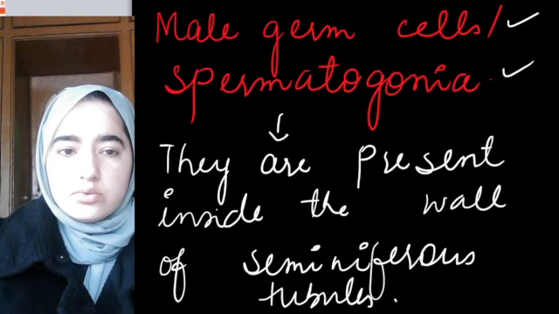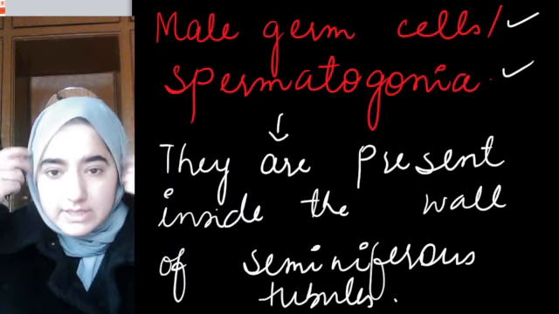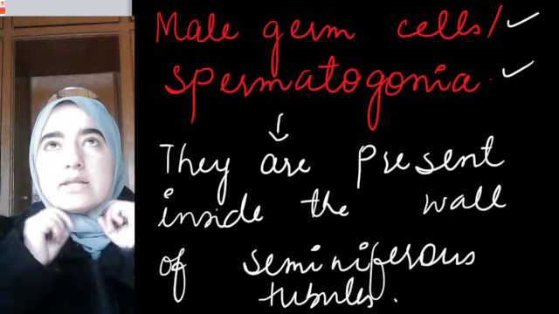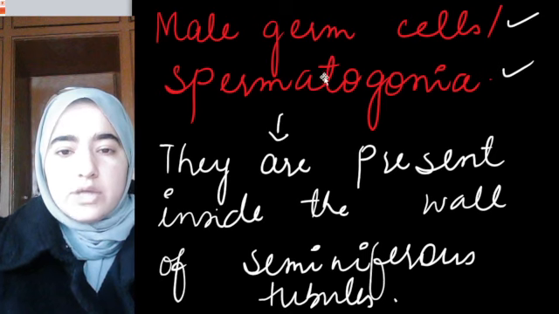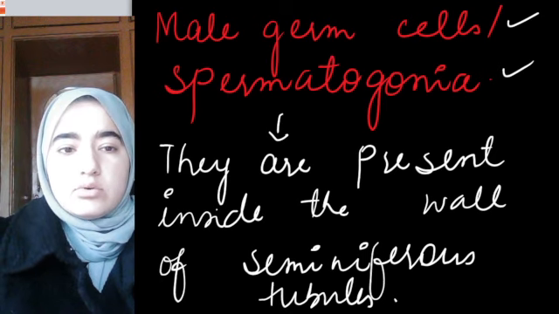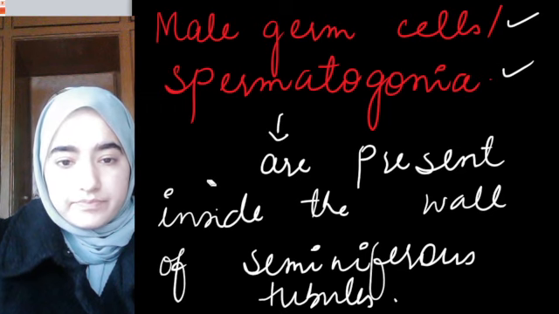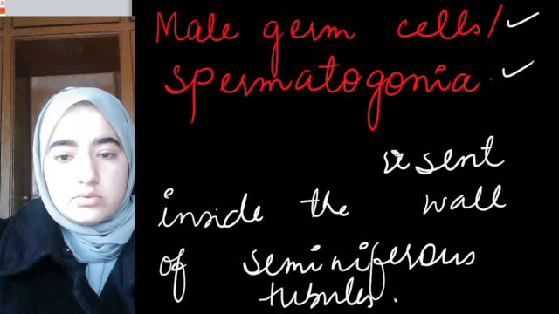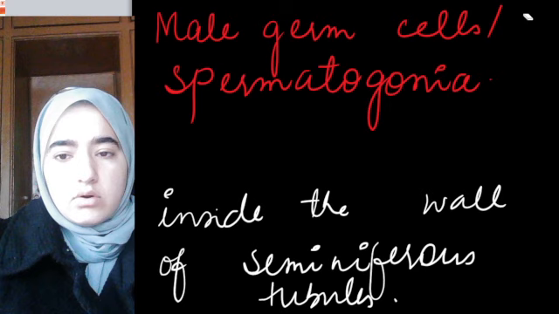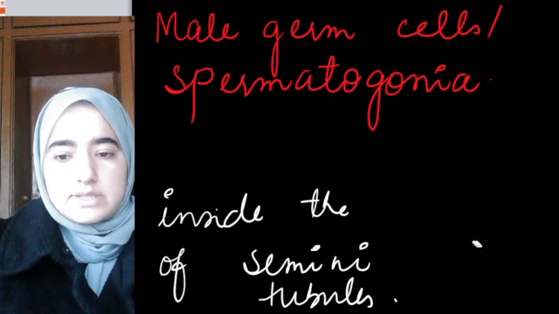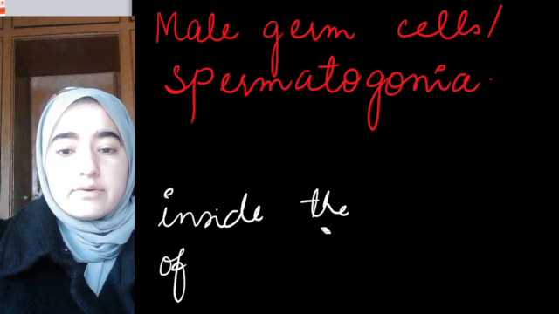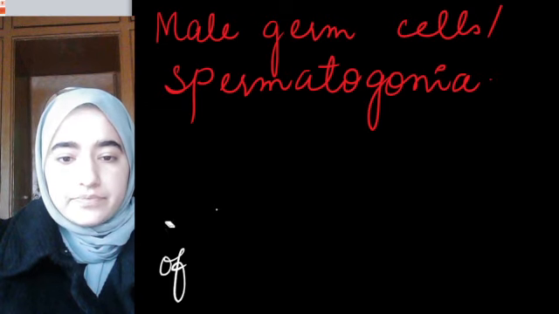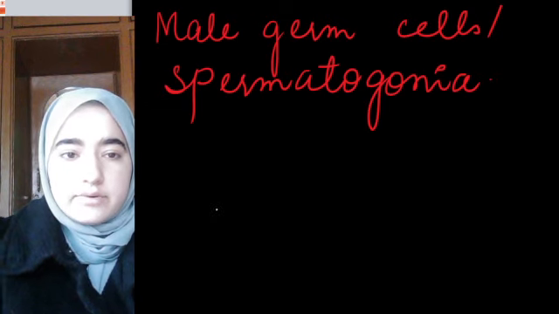Male germ cells or spermatogonia produce sperms at puberty. If they have to form gametes, they have to do meiosis, but first of all they have to increase in number.